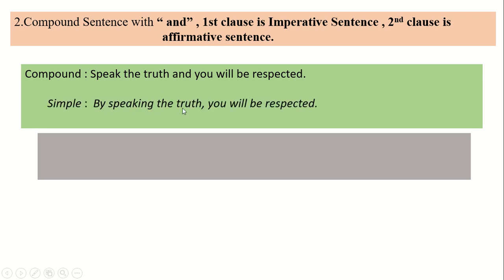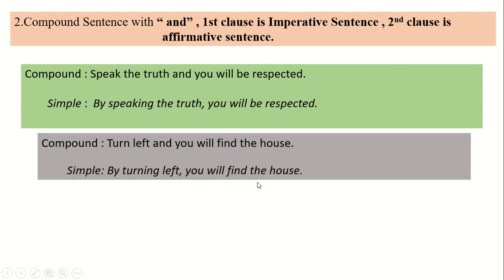That is, by speaking the truth, you will be respected. It's so easy. By plus verbing, then the rest part of the sentence, comma, and the second part is unchanged. See another example. Turn left and you will find the house. In the same way, we'll write: by turning left, you will find the house. I think this is the easiest one.